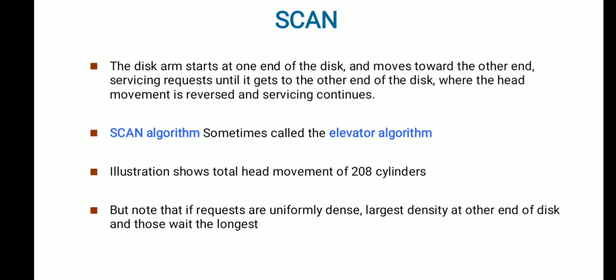But the drawback is, if the requests are uniformly dense, which means a large number of requests are there, then it has to wait for a longer time. Assume that it starts from 53 and it is moving towards 0, then it will take less time. Whereas if it starts from 0 and it is moving towards 260, then the request at 224 has to wait for a longer time, because it has to move from 53 to 0 and again from 0 to 224. So ultimately the seek time will be very long. That is the drawback of this one. Let's see how this works.